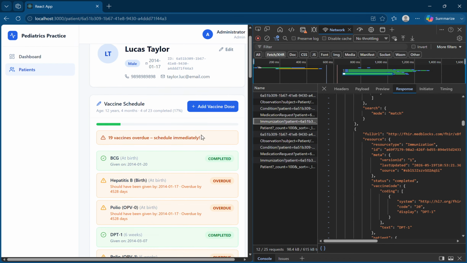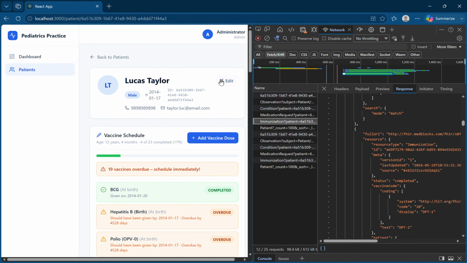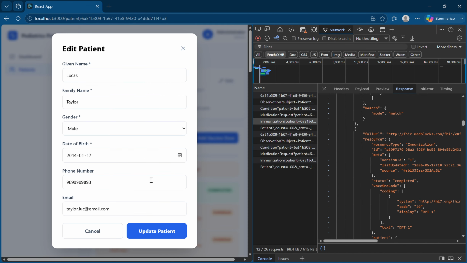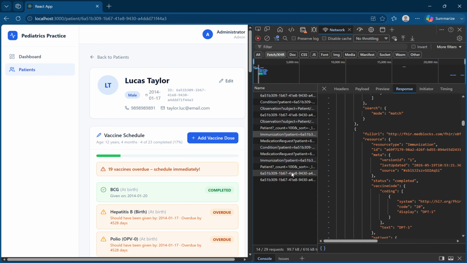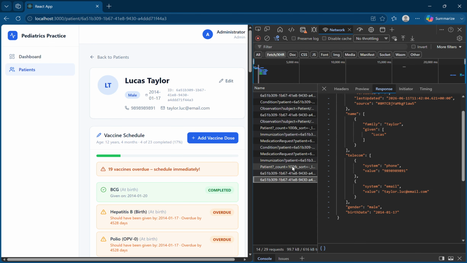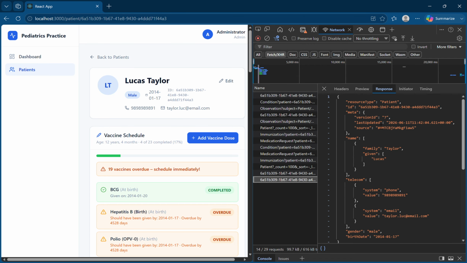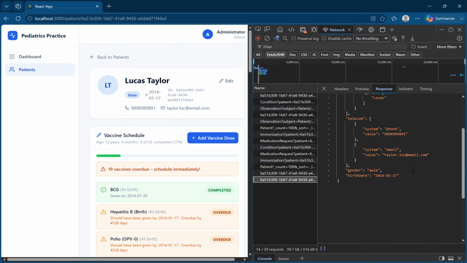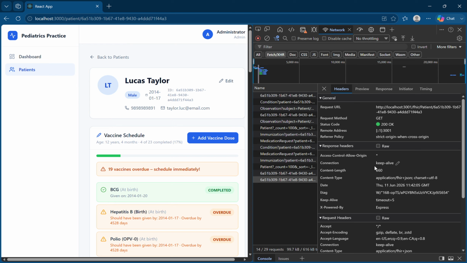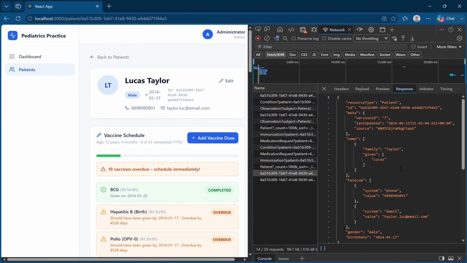As I was showing, if I update the patient phone number, let's say I'm just updating it with 1, here the patient phone number got updated, and we have a header of GET. Before that it should be a PUT, and yeah, we have the patient phone number updated here.